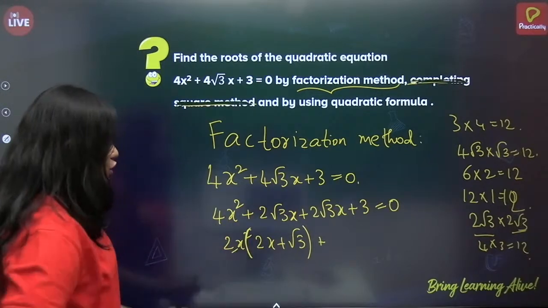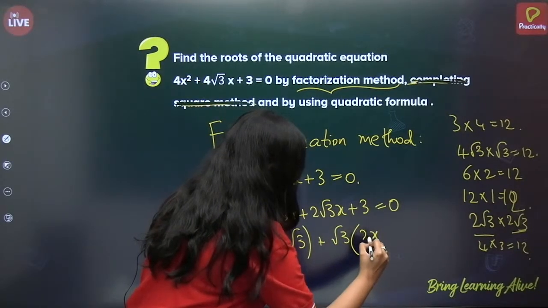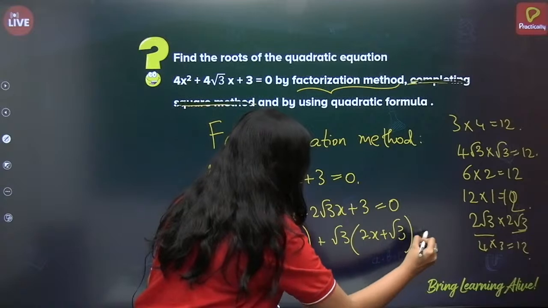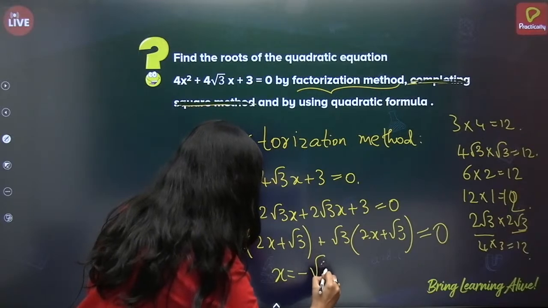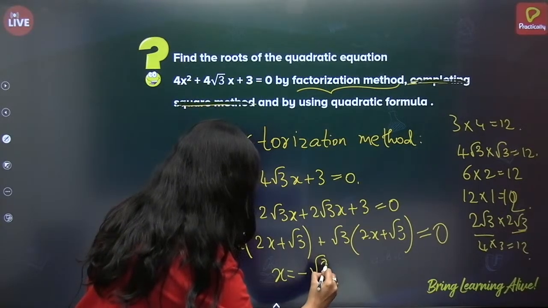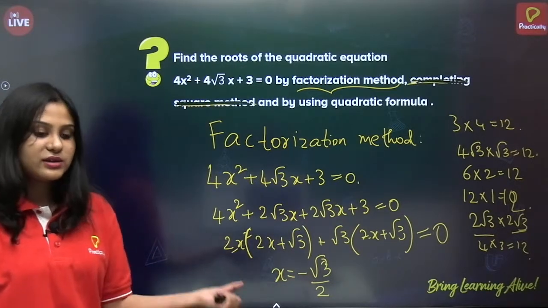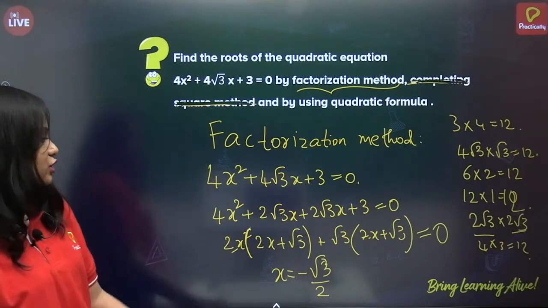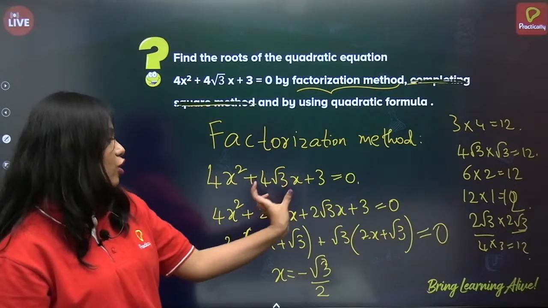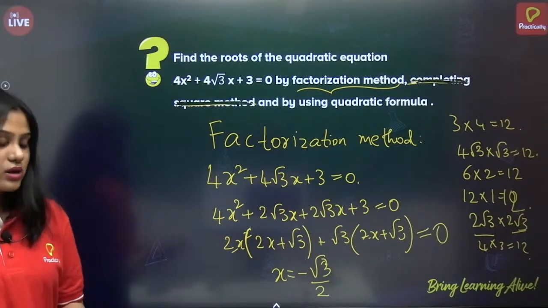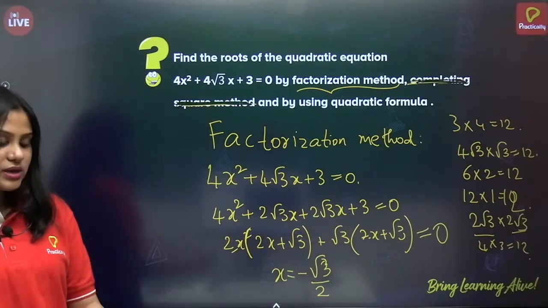So just take 2x common: 2x of 2x plus root 3, correct? And root 3 of 2x plus root 3 is equal to 0. Now x is equal to minus root 3 by 2. Alright. It's easy, just the factorization method, but you have to see how to factorize so that the sum or the difference will be 4 root 3. Both factors are 2x plus root 3, right? So directly x equals minus root 3 by 2.